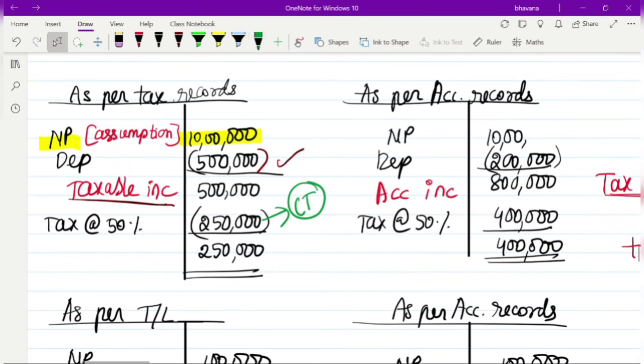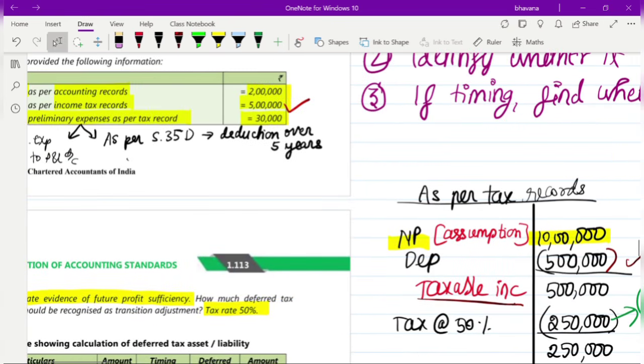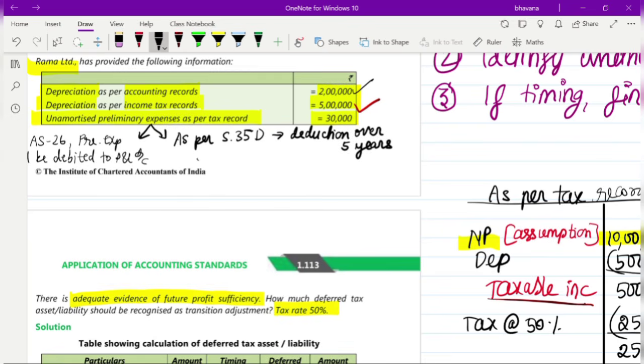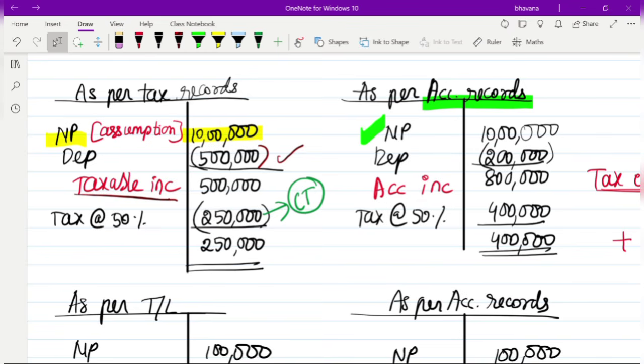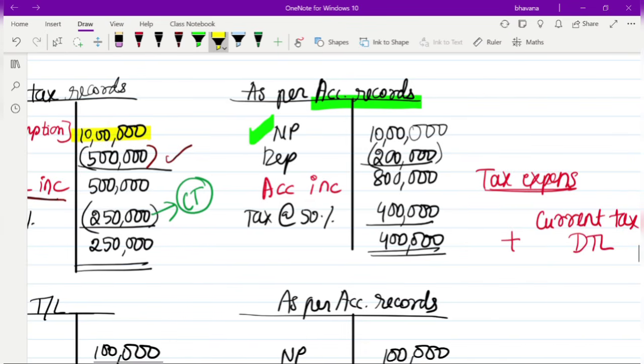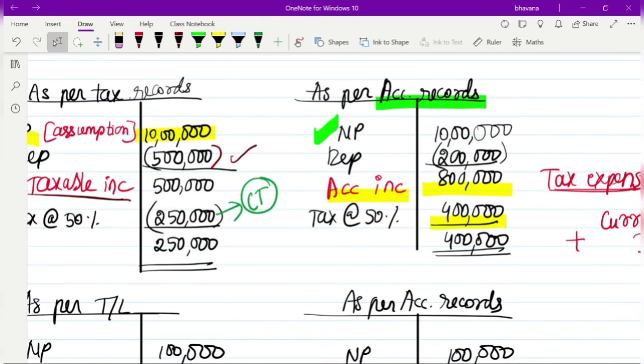Okay. Then if you go as per accounting records, what will happen? You will again have the same net profit of 10 lakh rupees. And then you will have a depreciation of 2 lakh as per the question. See, depreciation as per accounting records is 2 lakh rupees. So if you have a depreciation of 2 lakh rupees, then your accounting income will be how much? 8 lakh rupees. So tax on 8 lakh rupees at 50% will be 4 lakh rupees, and this 4 lakh rupees will be your tax expense.